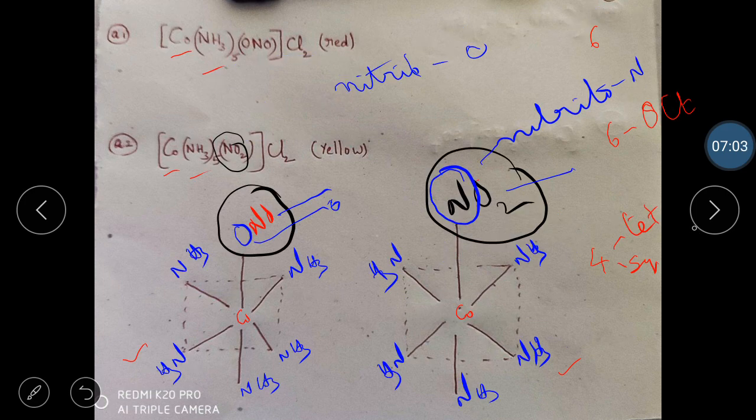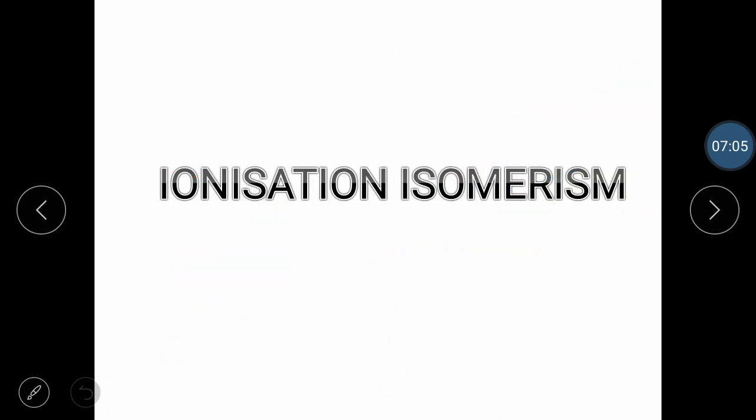Next, ionization isomers. You see complex A3 and A4: both have one cobalt each, both have 5 amine each, both have one sulfate, both have one Br. So they are nothing but isomers. They have the same molecular formula. But how different are they?